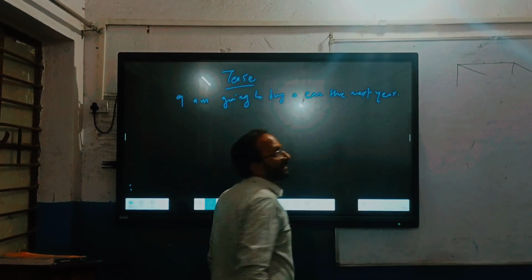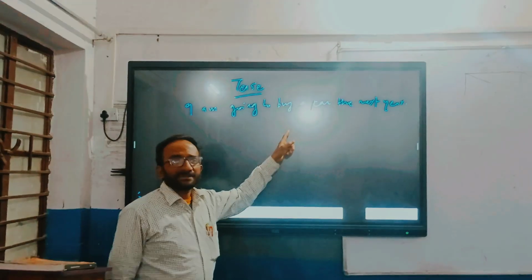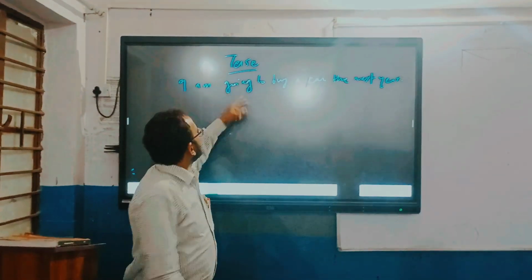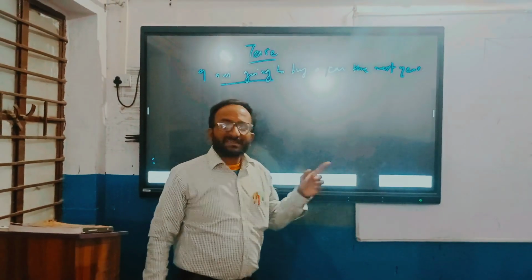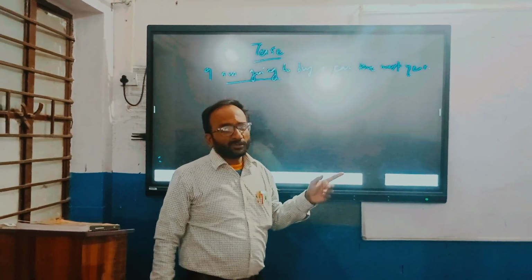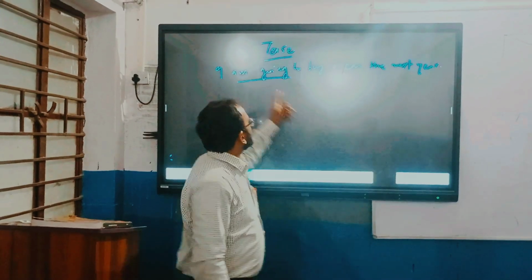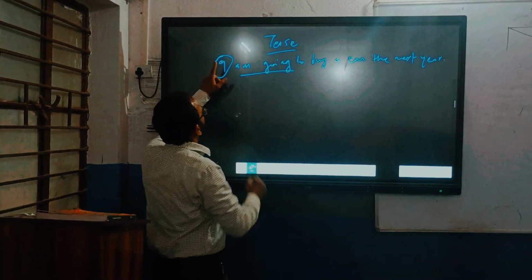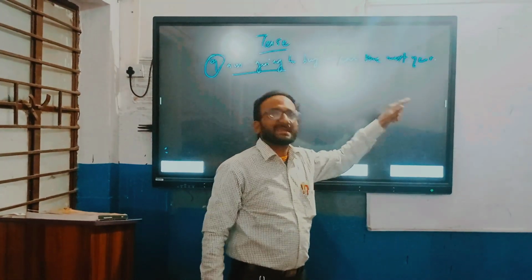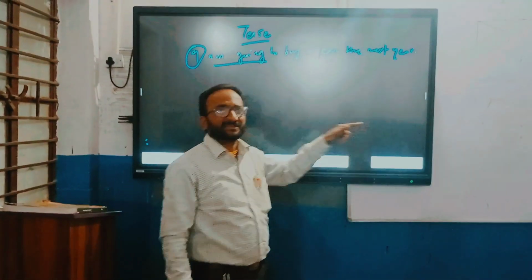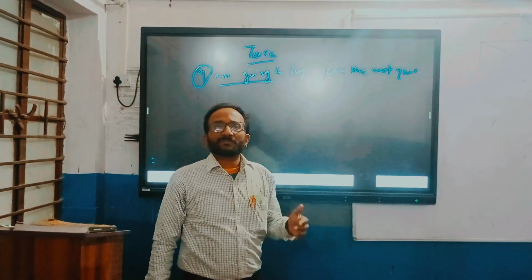Here we can see that this sentence is in present tense. The verb form is also present, but the output of this sentence is talking about the future. I is the subject here, he will buy the car next year. He is talking about the future, but the tense we are using here is present tense. So this is the concept of time relation.